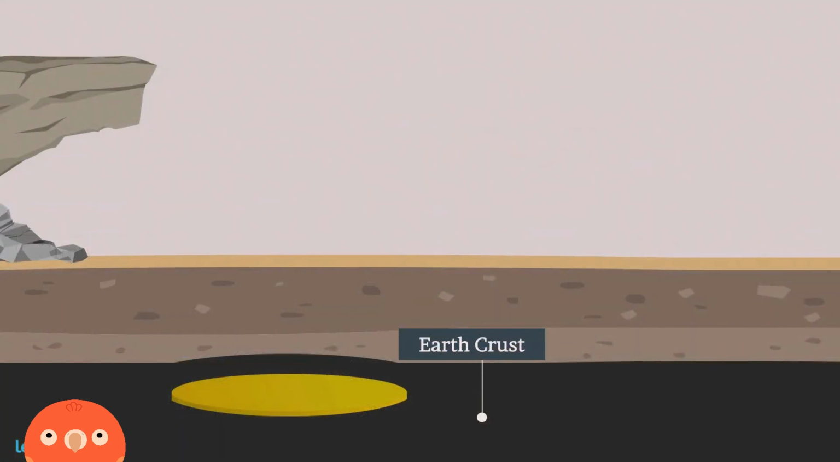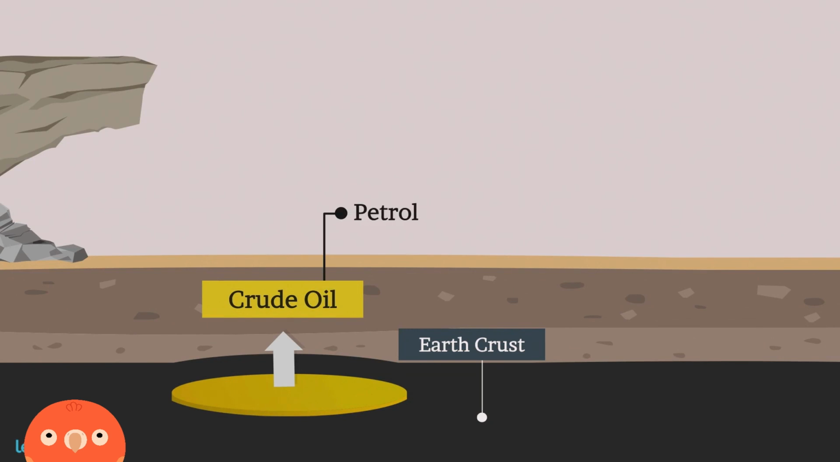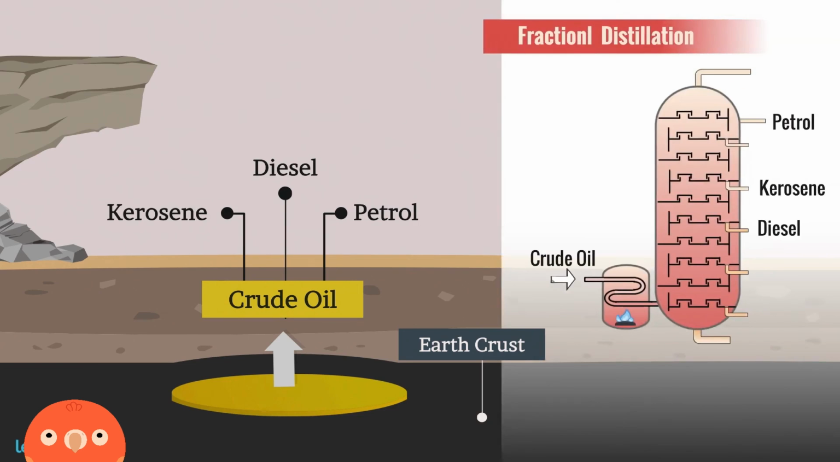From Earth's crust, we get crude oil. It is a mixture of various components such as petrol, diesel, kerosene, etc. These components are separated with the help of the evaporation and condensation method. Here we complete this topic.